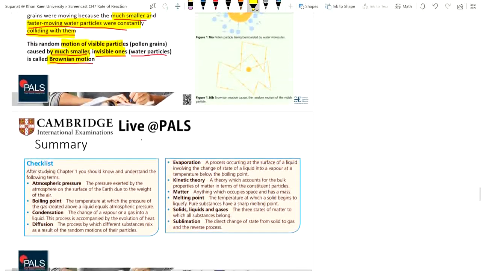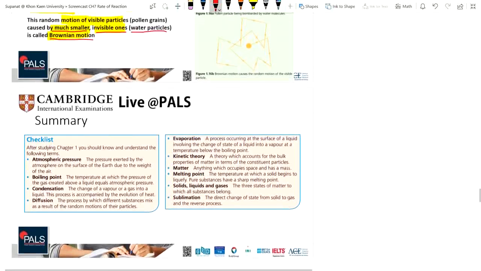Here we are in summary. The things below here you need to know. You need to checklist chapter 1. You should know and understand the following terms. The first ones are atmospheric pressure, boiling point, condensation, diffusion, evaporation. Evaporation is the process occurring at the surface of a liquid involving the change of state of the liquid into vapor. The kinetic theory is used to explain the properties of matter in terms of the constituent particles, like the moving particles.